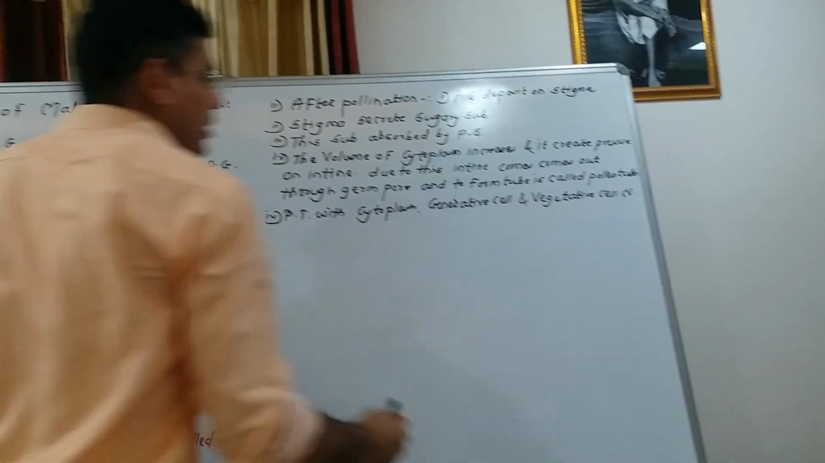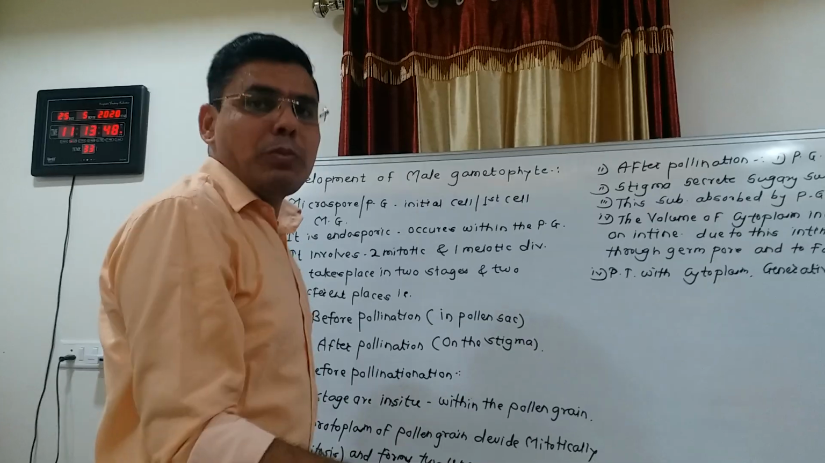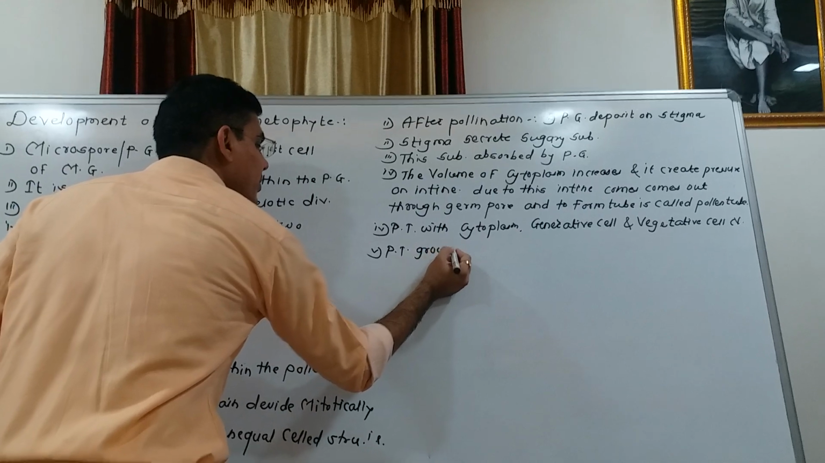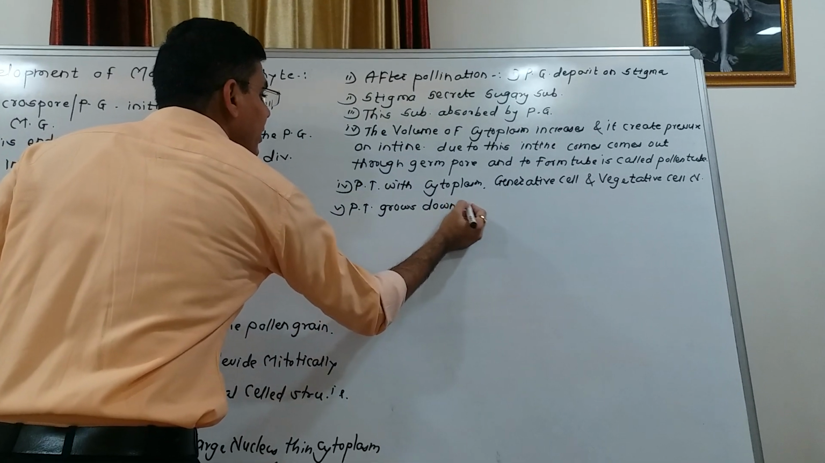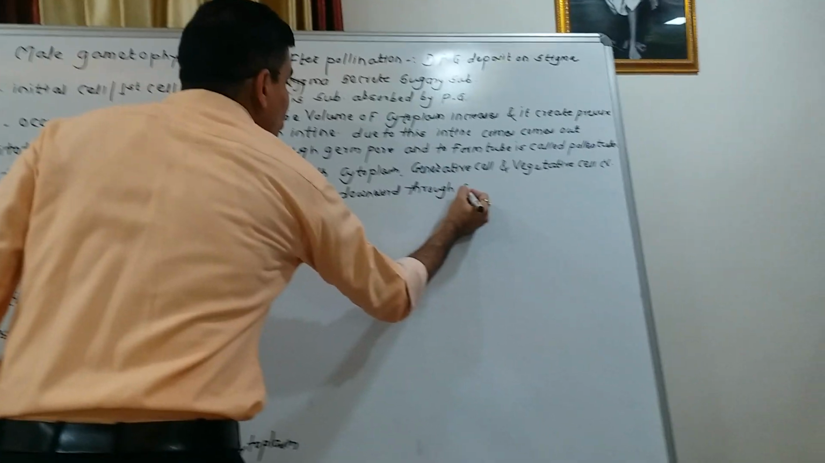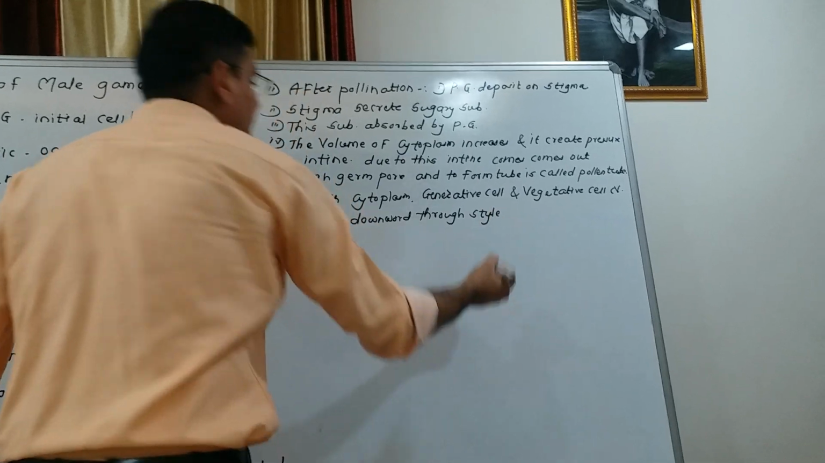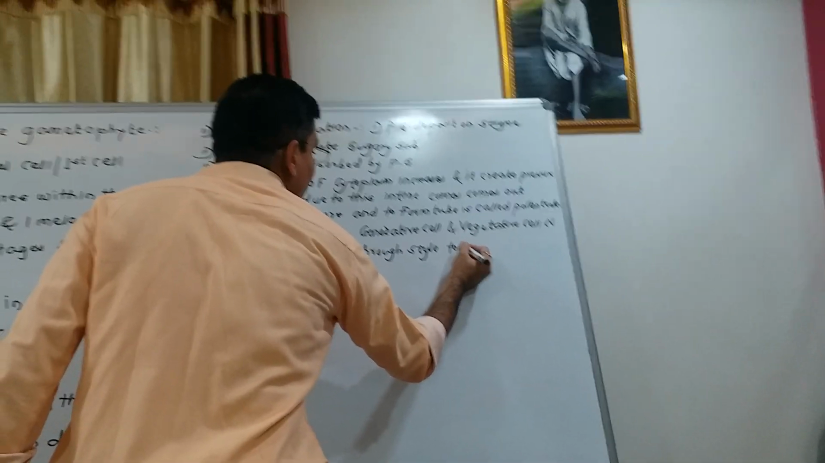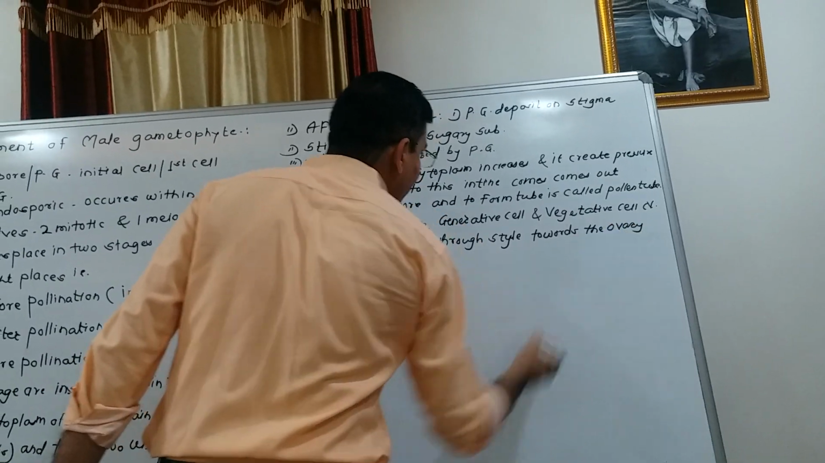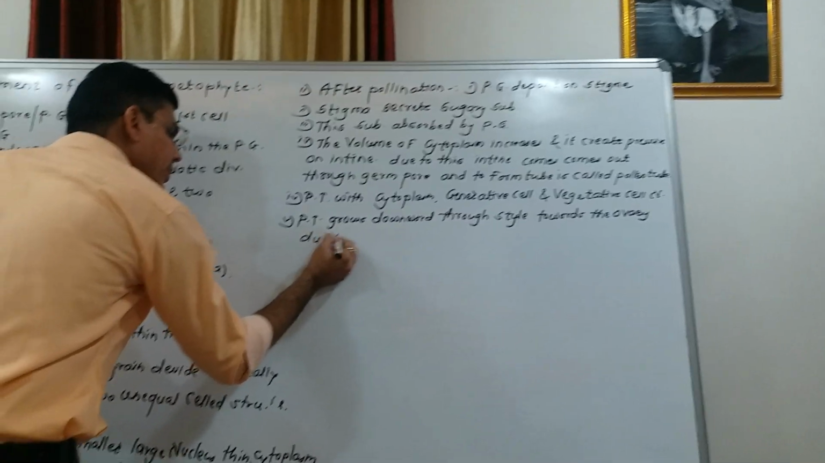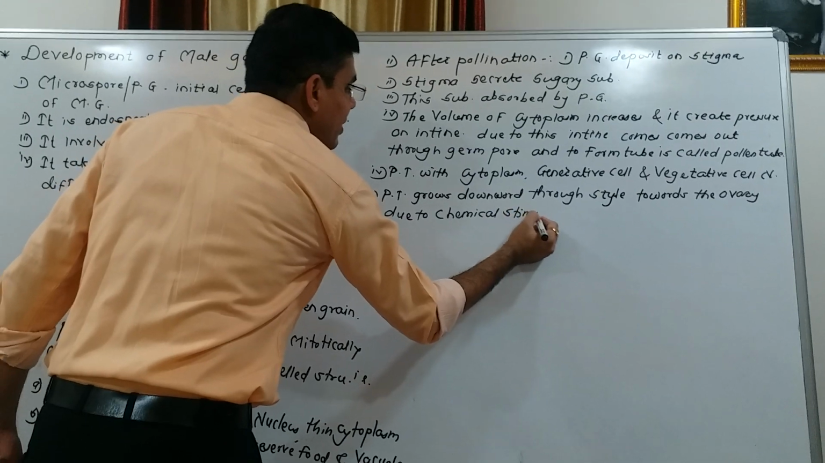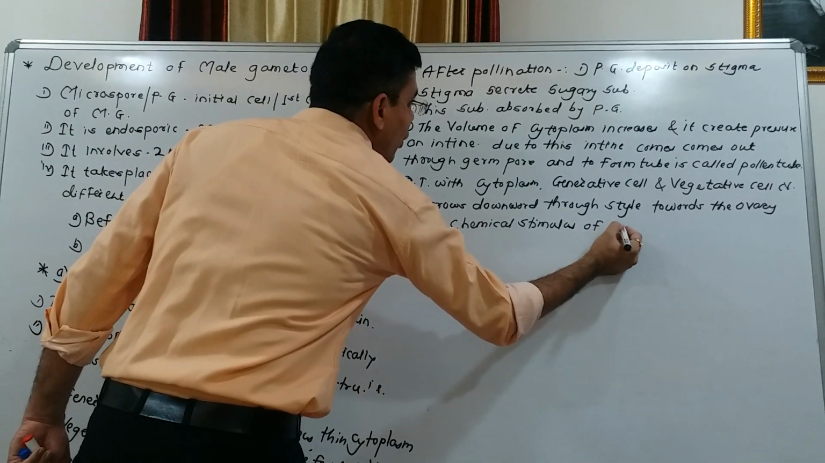Okay, so this pollen tube grows downward through the style towards the ovary due to the chemical stimulus of the ovary.